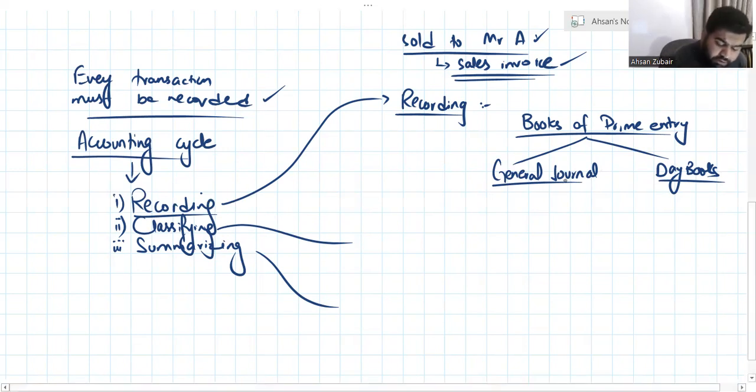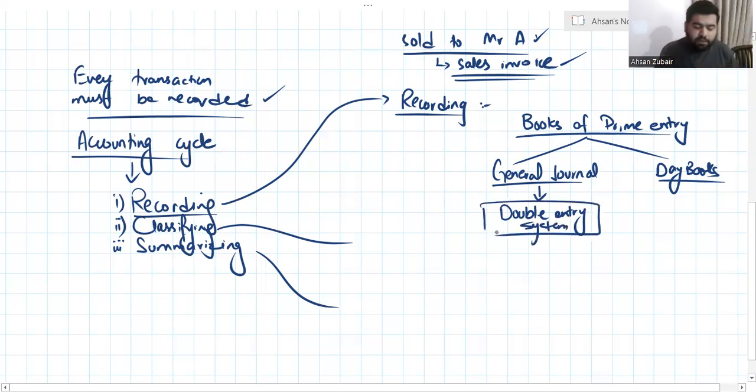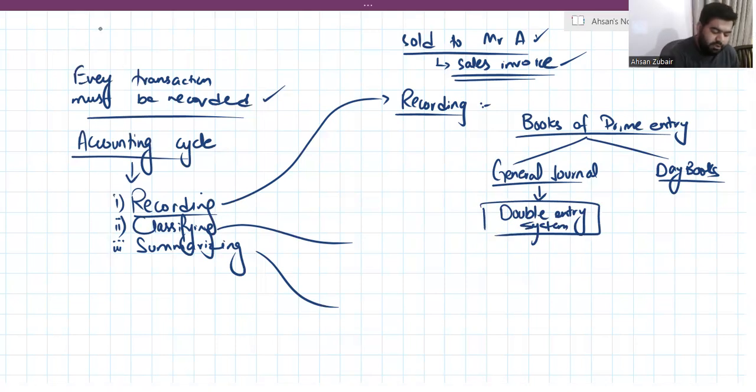Okay. So, general journal and day books. In the general journal, you have to record the transaction on the double entry system. Basically, I am going to start the double entry system in the topic, so for that, I have done all this structure.